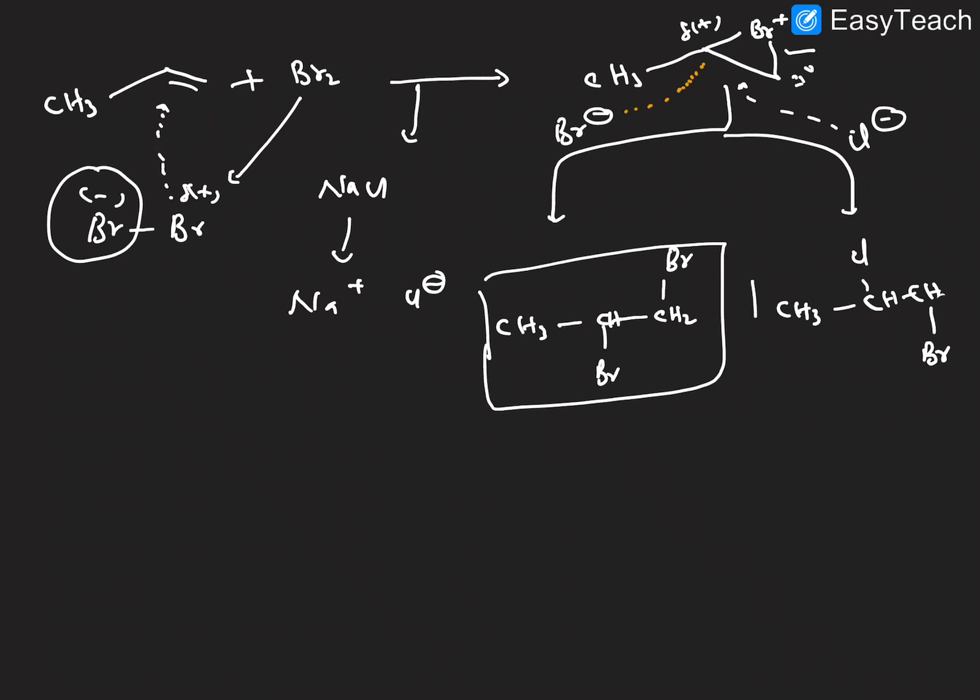So two products are possible. This is called a mixed addition reaction, right? I hope it is very clear, right? The next one.